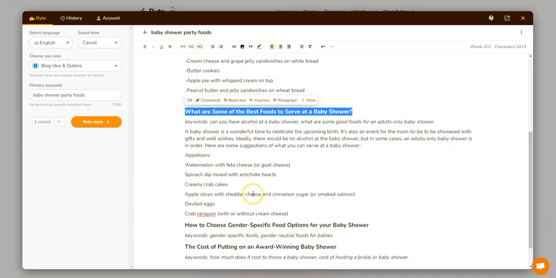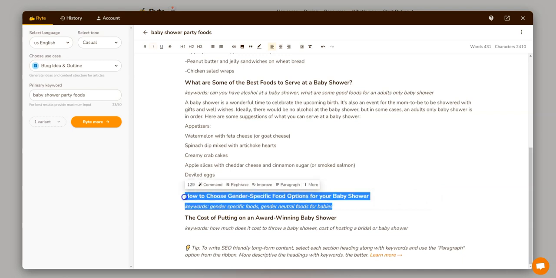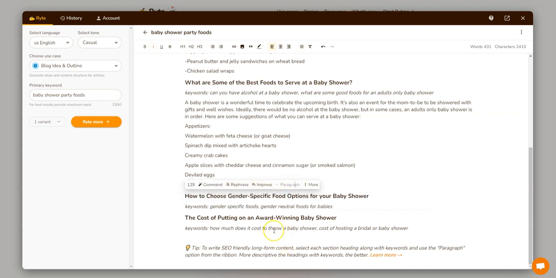So right now I'm seeing that some of the straight up generation is a little bit better, Rytr seems to be handling this topic a little bit better. How to choose gender-specific food options for your baby showers. So we're going to go like this and just finish this up. Oh, I got 2 more sections to write real fast.